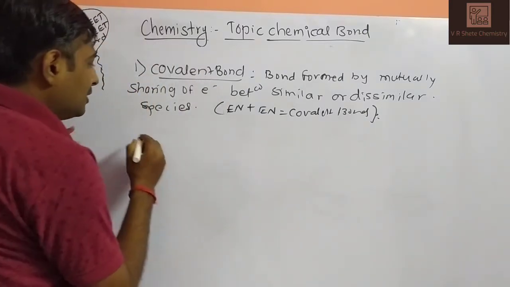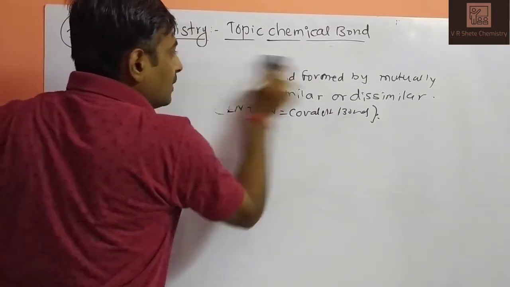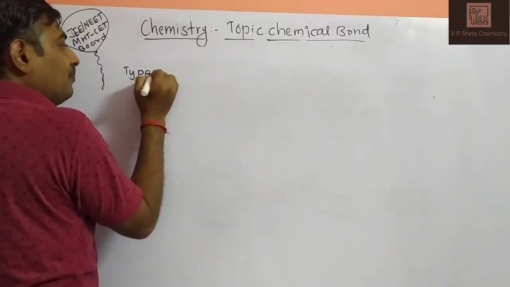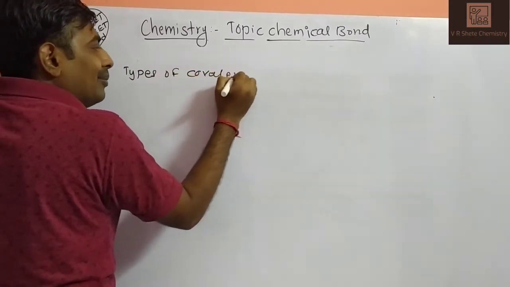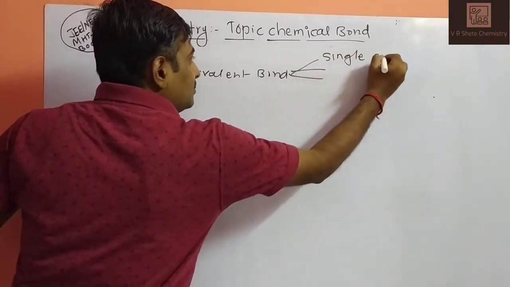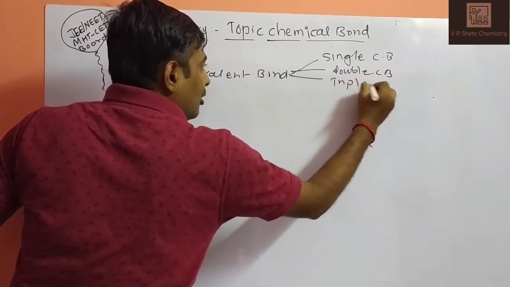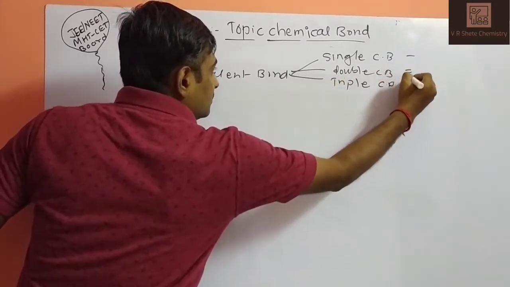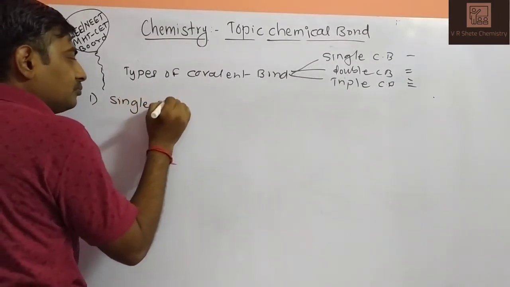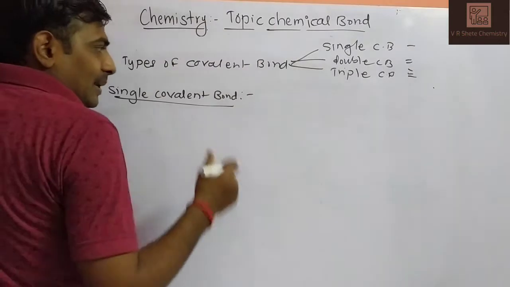So what is meant by types? Types of covalent bond: single covalent bond, double covalent bond and triple covalent bond. So first of all, single covalent bond. What is the definition? What is meant by single covalent bond?